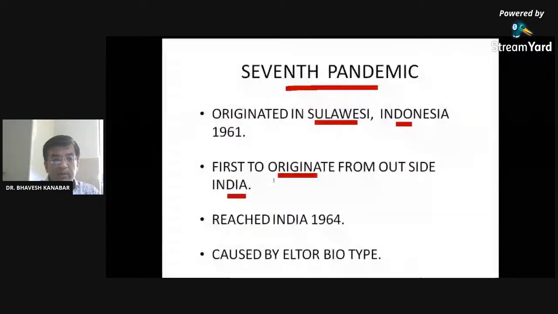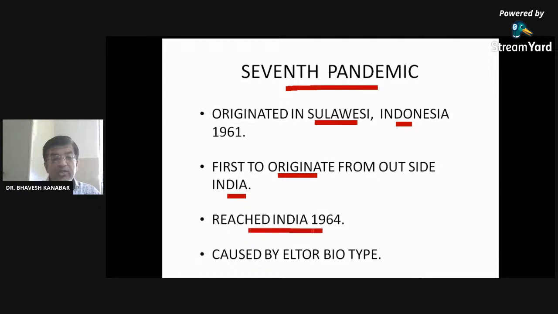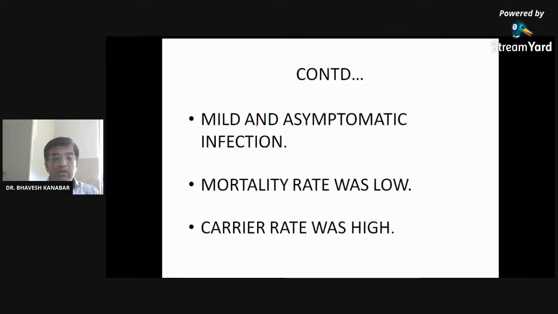And so the 7th pandemic was the first pandemic to originate outside India and reach India, in 1964. It originated in 1961 in Indonesia and reached India in 1964, and was caused by the El Tor type of Vibrio cholerae. So it is mild and asymptomatic infection, many a time mild and asymptomatic. The mortality rate was also very low at that time.